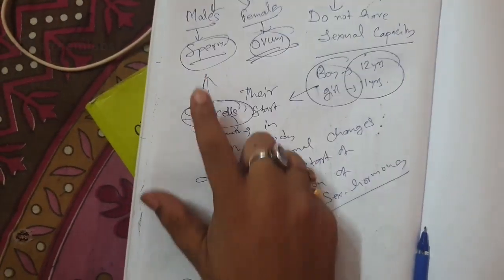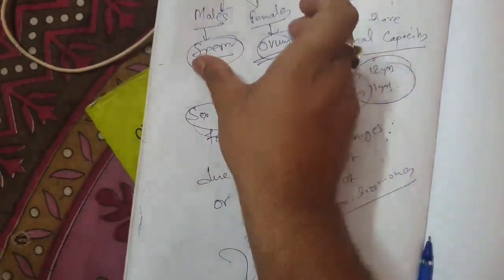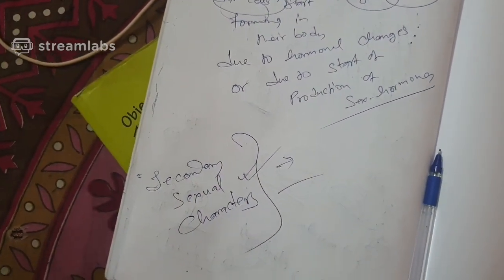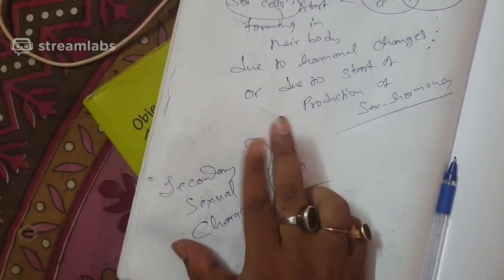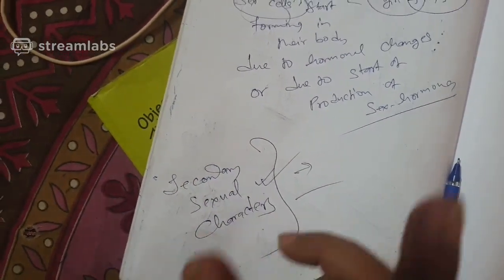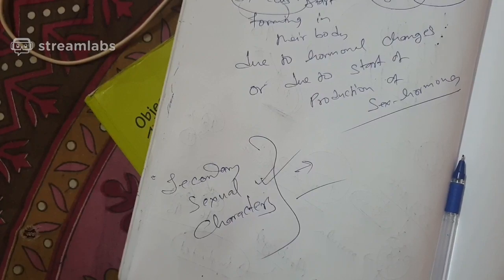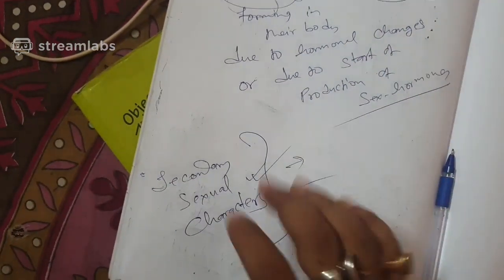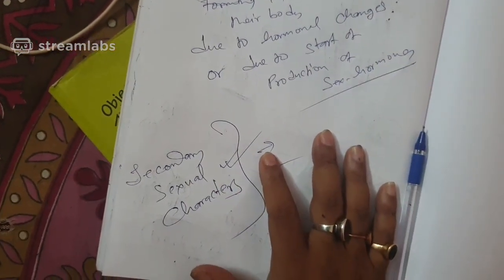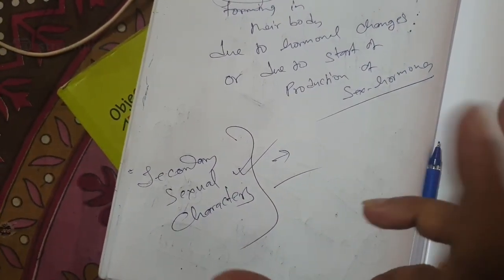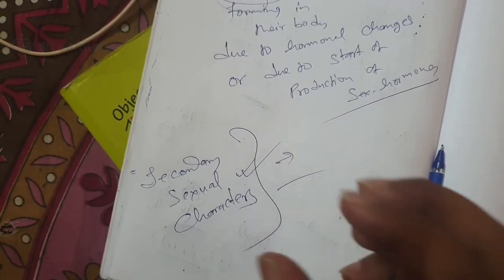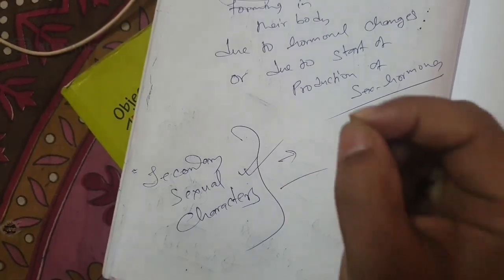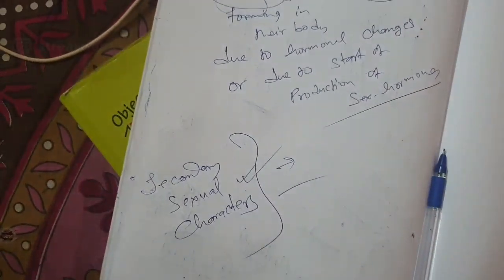Actually, sex hormones should have produced only sperm and ovum, which they do. But apart from this, why do they develop the secondary sexual characters? What is the need? Because secondary sexual characters create attraction between the male and female. You feel attracted by seeing the secondary sexual characters of the female or the male correspondingly. So they make you feel attracted to each other, and hence you come close to each other, fall in love, get married and make babies, which is the aim of life.